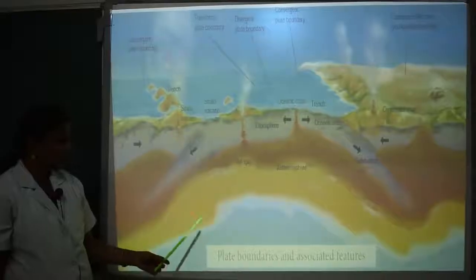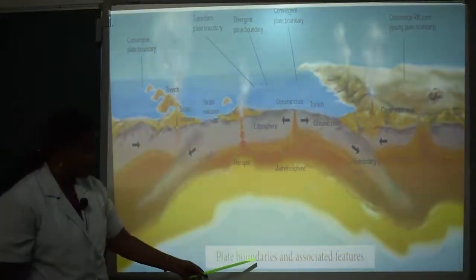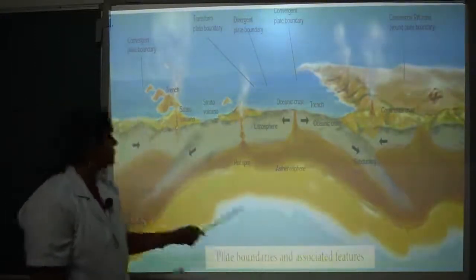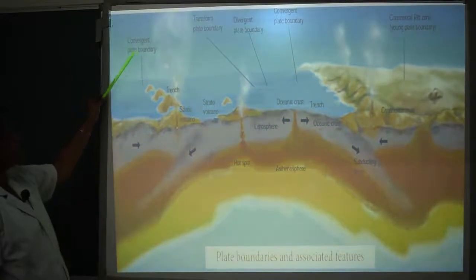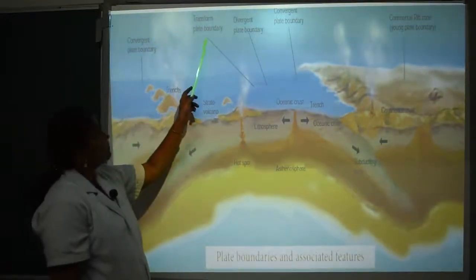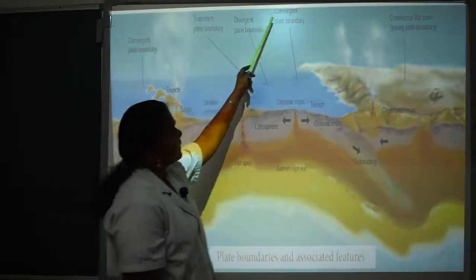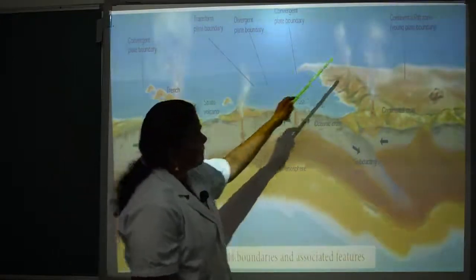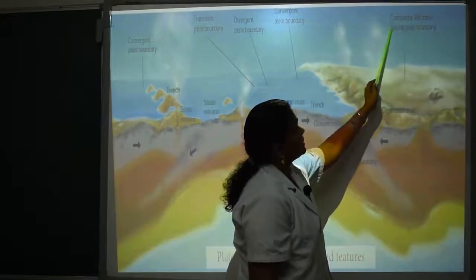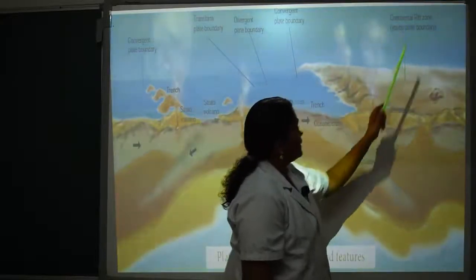Here we can illustrate plate boundaries and associated features. Here are the convergent plate boundary, transform plate boundaries, divergent plate boundary, and continental drift zone, otherwise known as young plate boundary.